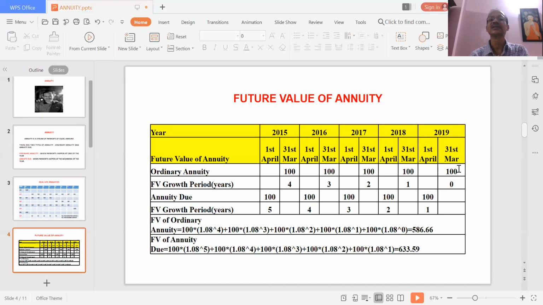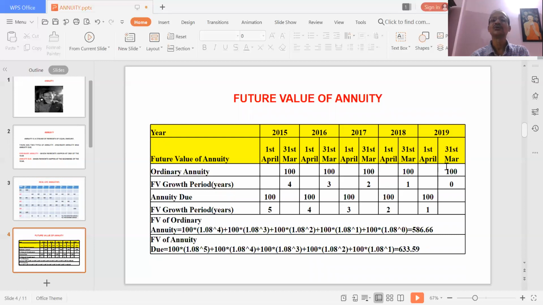So we will calculate what is the future value. Now this 100 rupees that has been deposited will grow for how many years? It will grow for 4 years. Now this will grow for how many years? It will grow for 3 years. And how many years will this last one grow? It will grow for 0 years, because you are depositing the money at the end of the year.